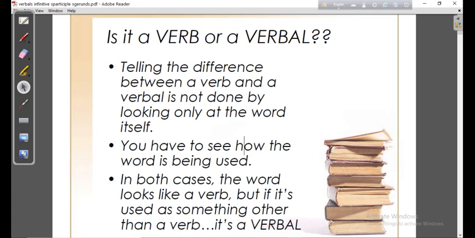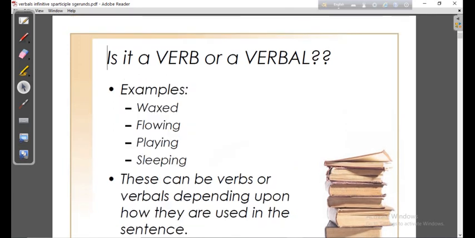But if it is used as a verb, it will be called a verb. If it is not used like a verb, then it will be called a verbal. So dear students, let us now know how a verb word can be used in ways other than as a verb. Okay, next, is it a verb or a verbal?